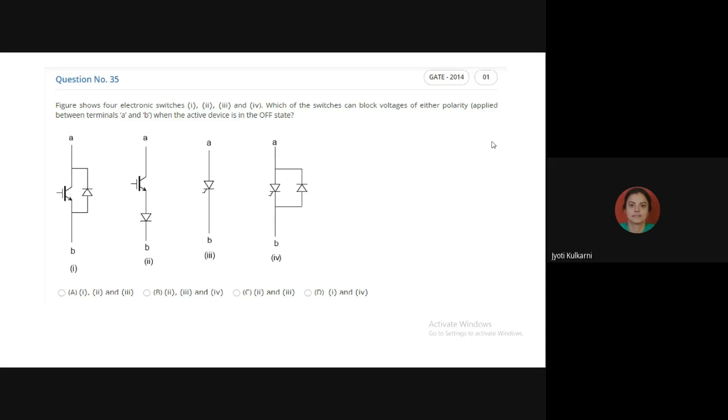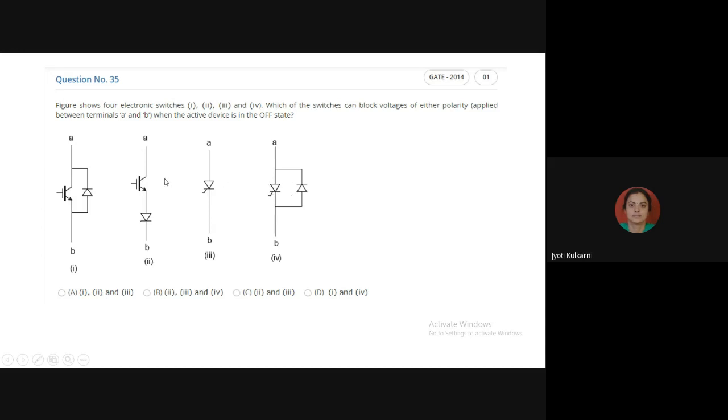Active device means in figure 1 the active device is IGBT. In figure 2 also the active device is IGBT. In figure 3 there is only one device, SCR, and in the 4th again the active device is SCR.